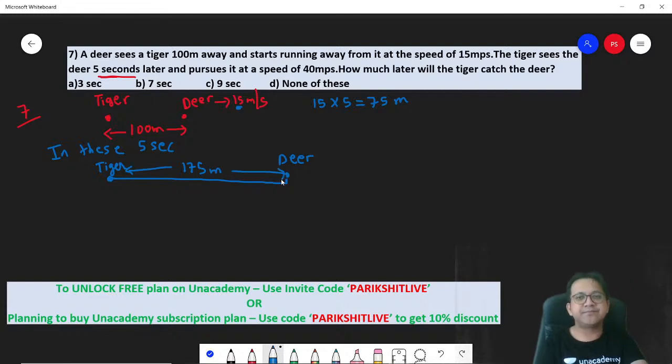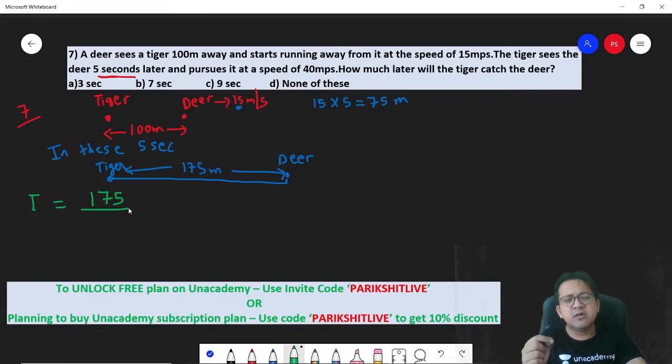So how much later will the tiger catch the deer? Simple. What is time? Time is distance divided by speed. Distance is 175. Two bodies are moving in the same direction, so what is the speed? Relative speed is the difference. If you want to visualize, the speed of the tiger is 40. At the end of 1 second, the tiger has moved 40 and the deer has moved 15. So the distance between them reduces by 40 minus 15, 25.